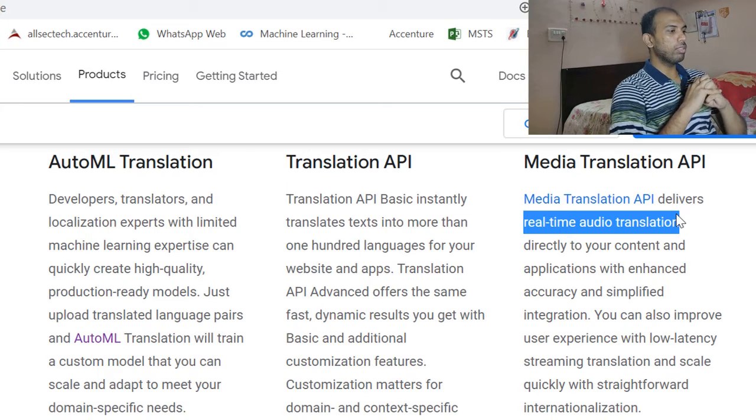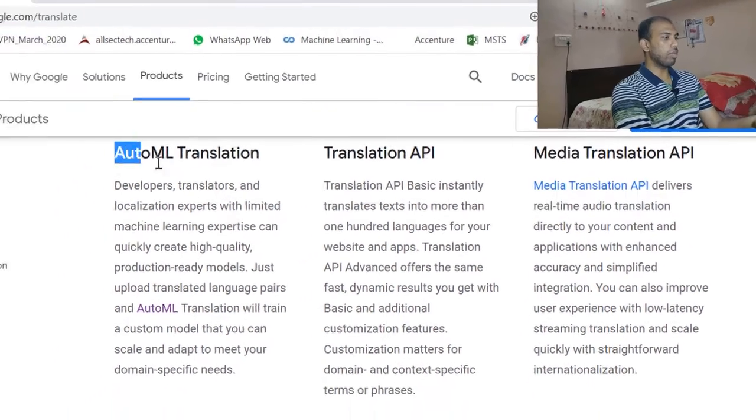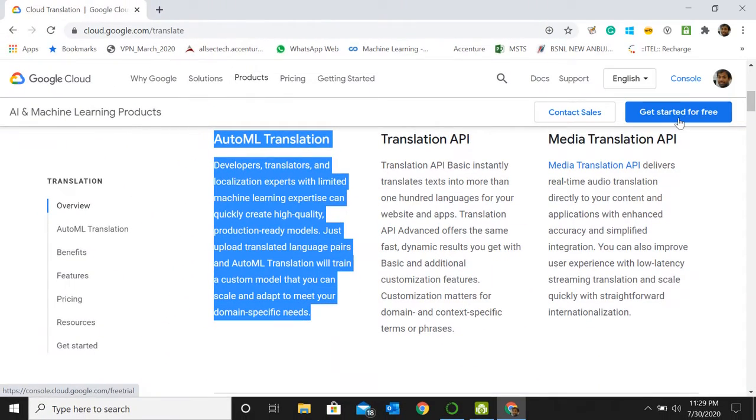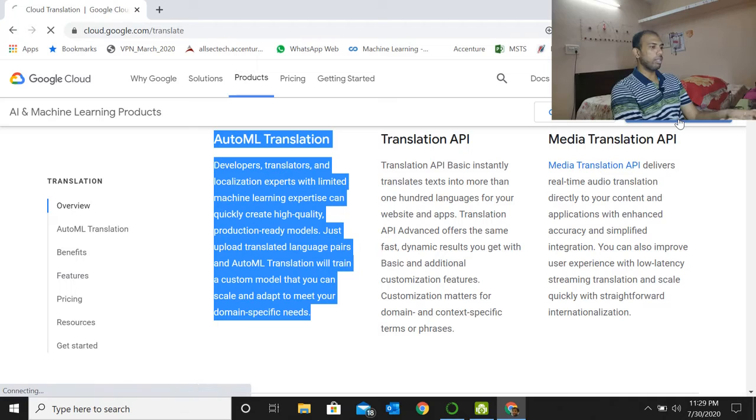Let's go ahead and get started with the AutoML translation. That's what we are here for. We are here to build our own custom model. So let's go ahead and click get started for free.